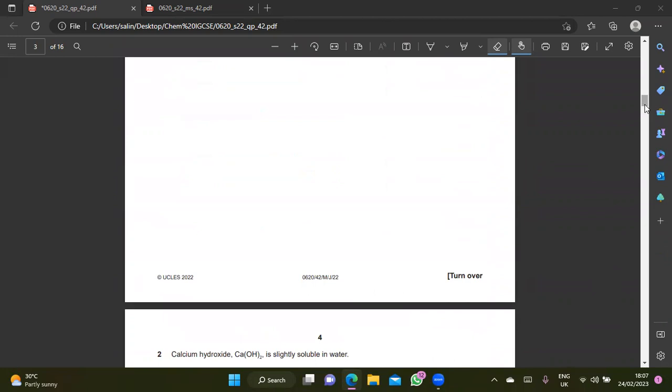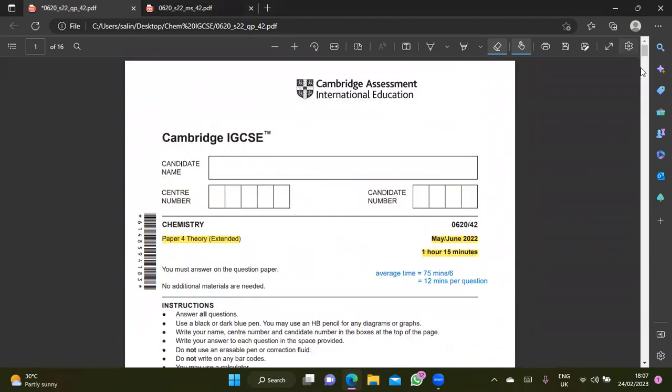Right, this paper is May-June 2022. Recently, last year. Okay, this is actually paper 4. The same thing, I would advise you when you're sitting for your exam, make sure you look at the code number. What is the code number that you are taking? 0620 42. When you get the paper, just look at it.